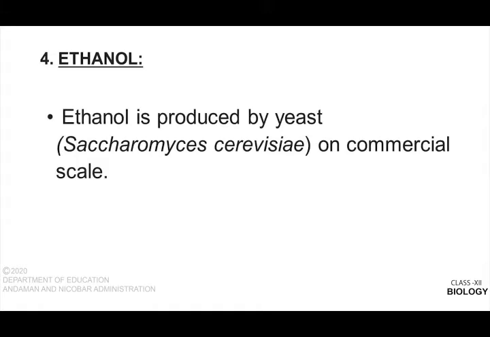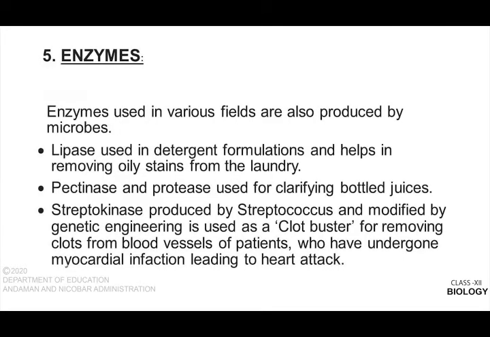Ethanol is a type of alcohol that is produced by Saccharomyces cerevisiae. We have already studied in beverages. A large scale of this ethanol is produced by Saccharomyces cerevisiae, which is a yeast, unicellular yeast. Next is enzymes. Various types of enzymes are produced by microbes.